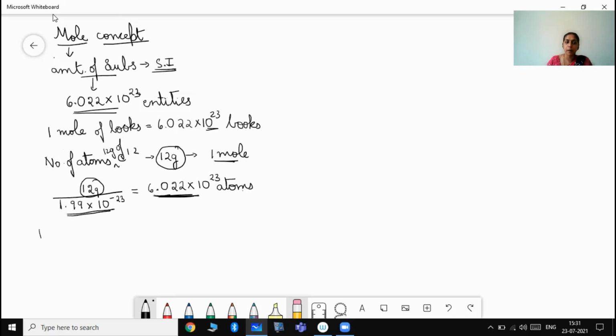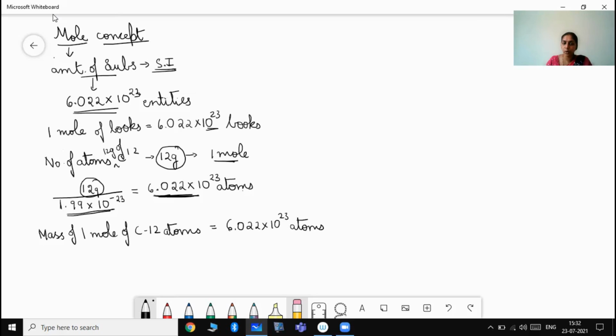Next is mass of 1 mole of carbon 12. In case if you have to find out the mass of 1 mole of carbon 12 atoms, what is the mass of 1 mole of carbon 12 atom? We need 6.022 into 10 to the power of 23 atoms multiplied by the mass of 1 atom.